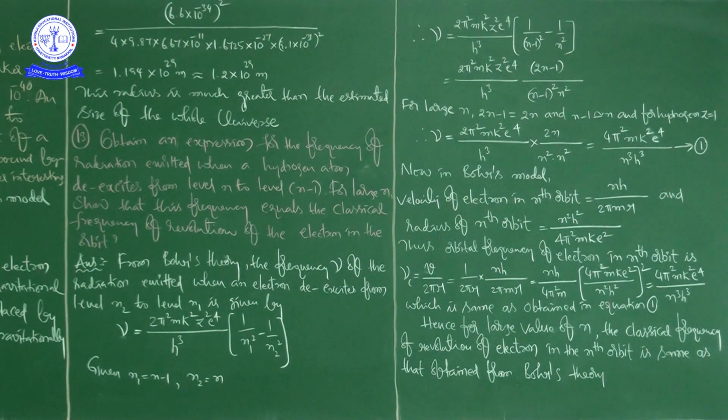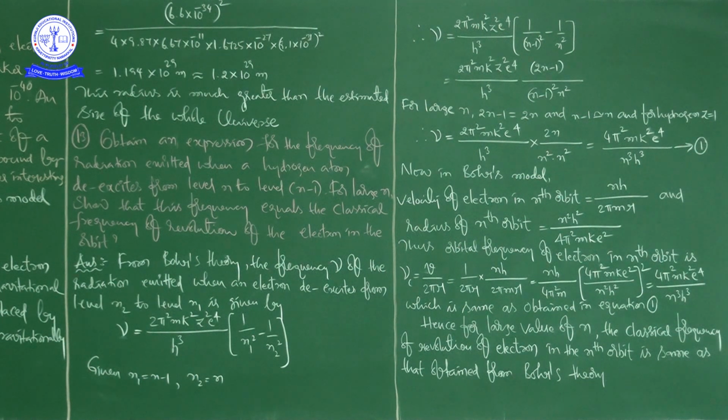Okay, I will repeat once again. Understand the question. Obtain an expression for the frequency of radiation emitted when a hydrogen atom de-excites from a level n to level n minus 1.